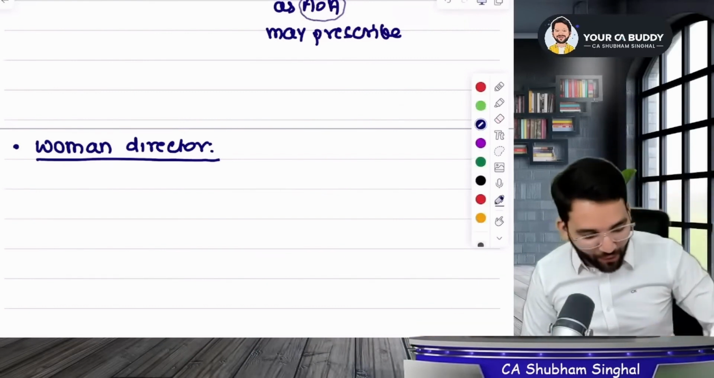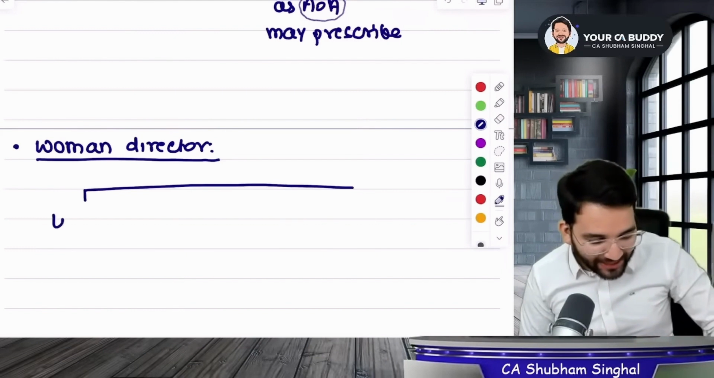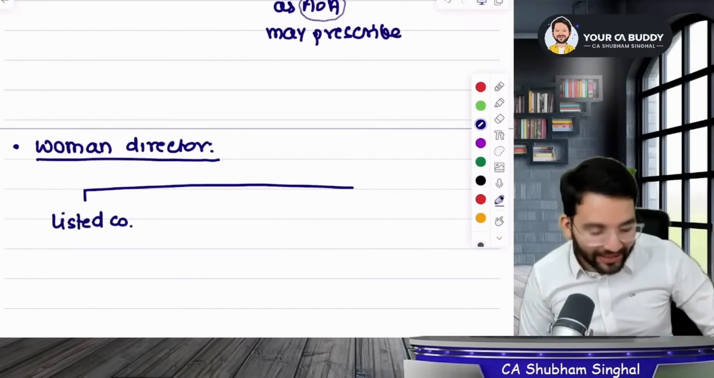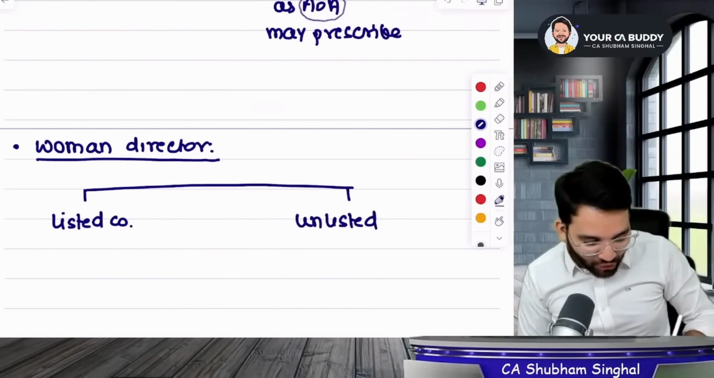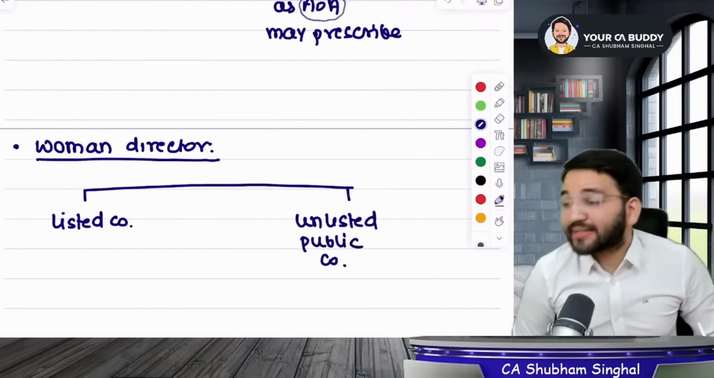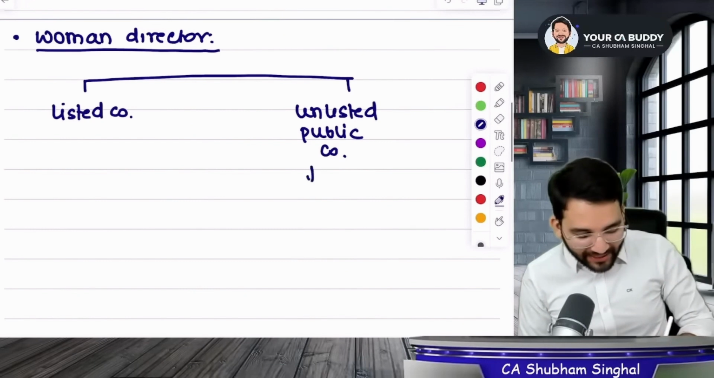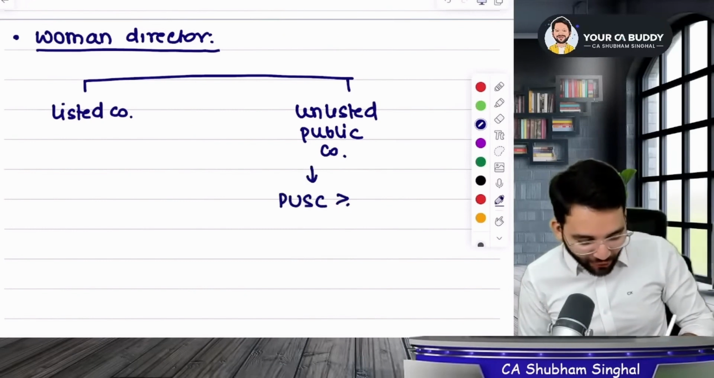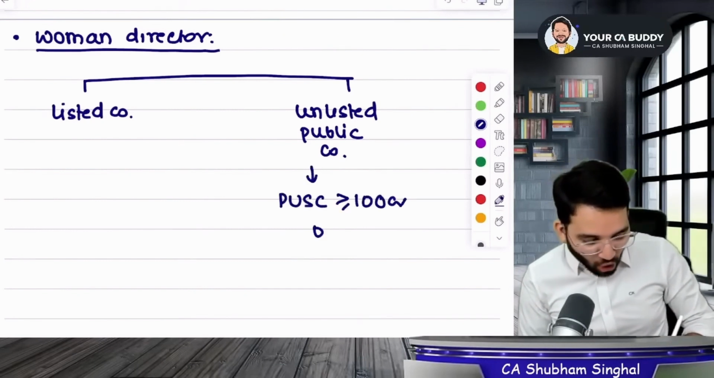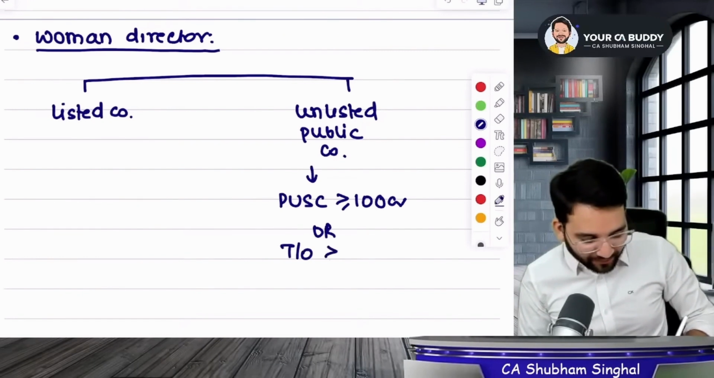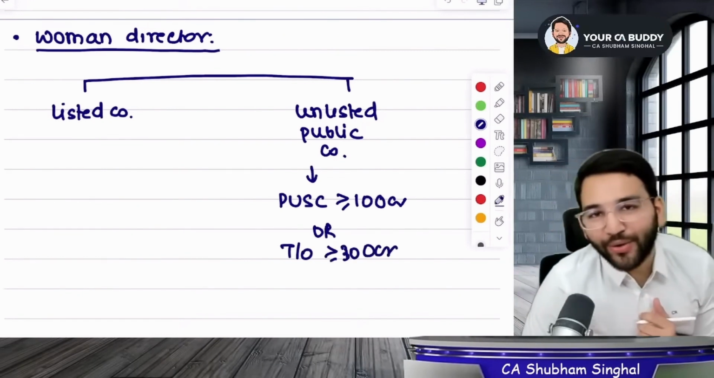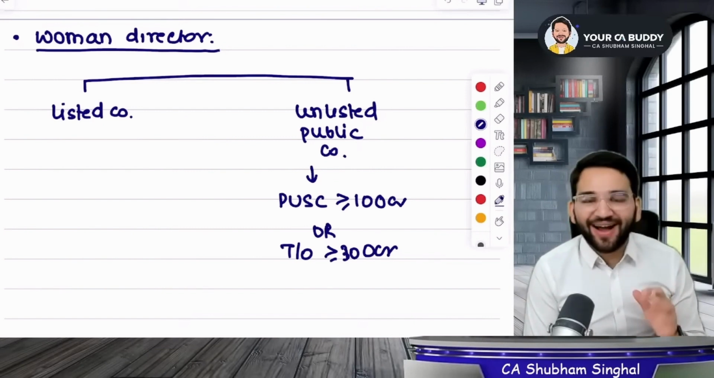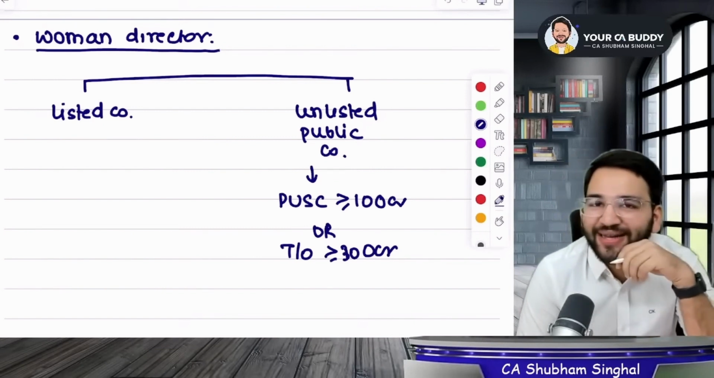Only two types of companies are asked. First, those which are listed. So one is the listed company and the second one is unlisted public companies. So guys, these are the two types of companies which are required to follow the mentioned provision. An unlisted public company whose paid up share capital is 100 crores or more, or the turnover is 300 crore or more. Thus the provision of woman director applies in both of these cases.